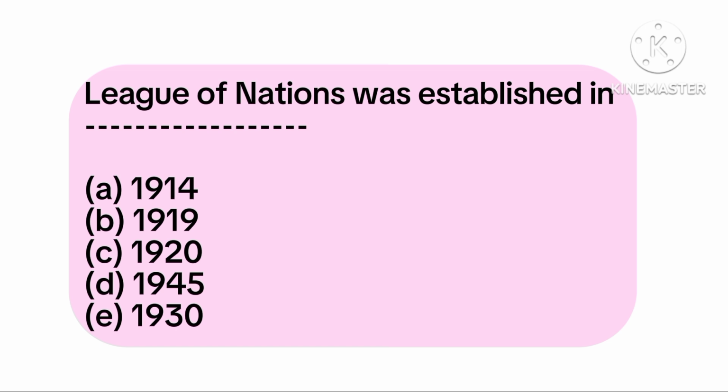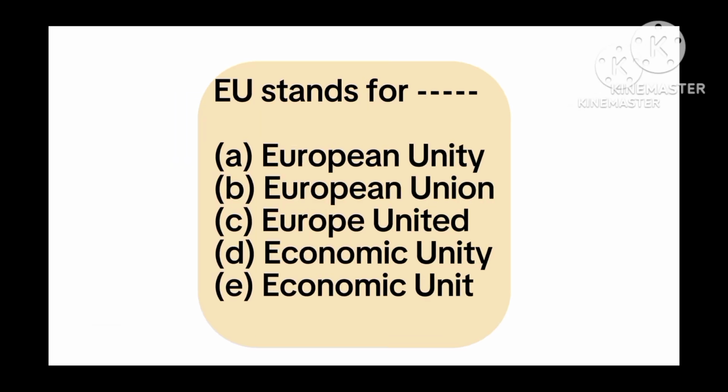World War. The essence of creating it was to prevent further occurrence of World War after the First World War, because League of Nations was created after the First World War to prevent further occurrence of World War. So in 1942, it was disbanded after the Second World War, which gave birth to United Nations. Okay, after it was disbanded, United Nations was created. Okay, now let's look at the next one.